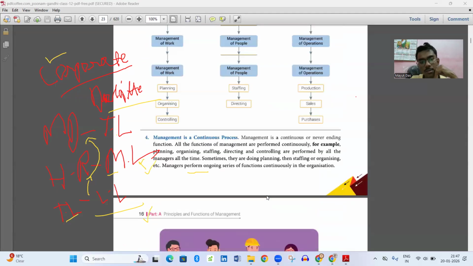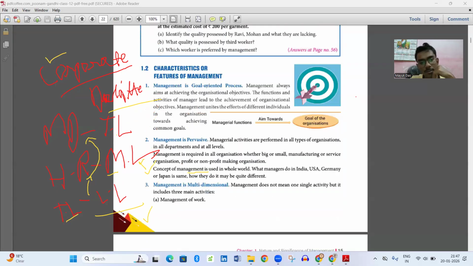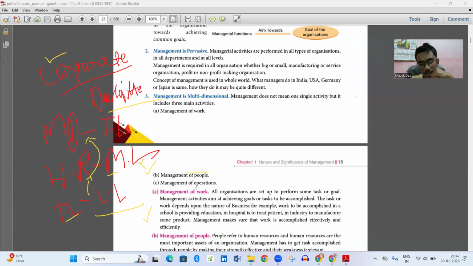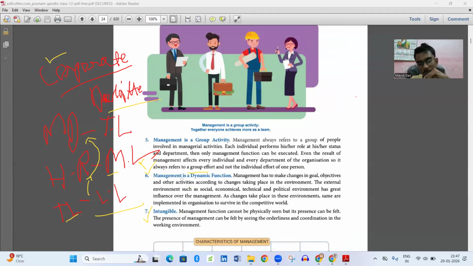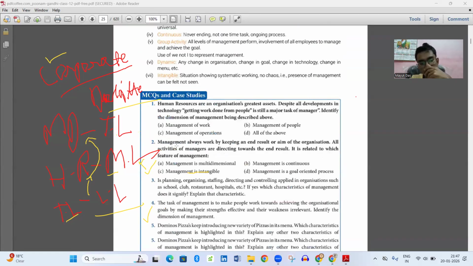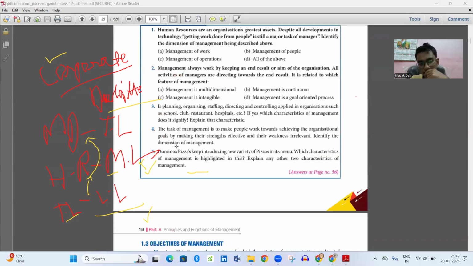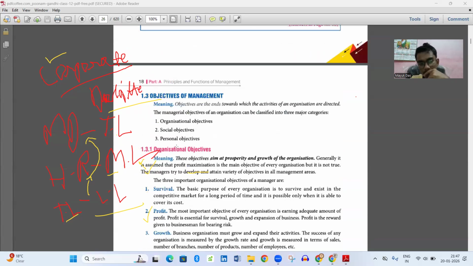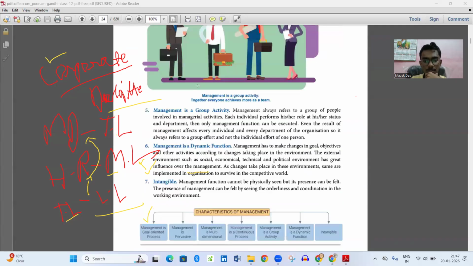So we are done with the functions or features of management. Among these, the first one is important, second one is important, third one is important, fourth one is important, and seventh one is important. Fifth and sixth are not that important. Some MCQs are there that I'll discuss later on. In my next video, I will discuss the objectives of management. So let us keep it up to features of management. Thank you.